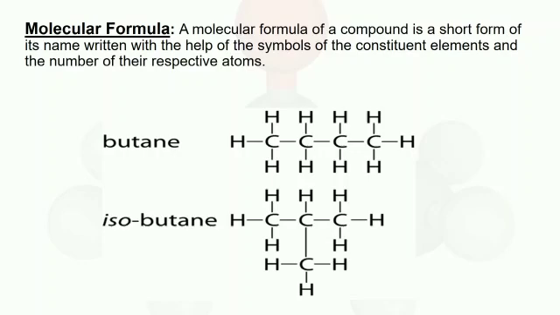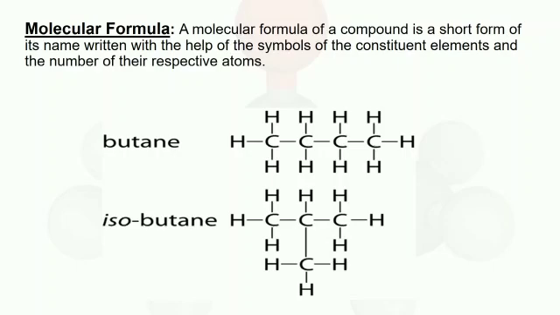Molecular formula. A molecule of a compound is formed by a chemical combination of atoms of two or more elements. Therefore, a molecular formula is used to represent a compound. A molecular formula of a compound is a short form of its name written with the help of the symbols of the constituent elements and the number of the respective atoms. A molecular formula is a chemical formula that indicates the kind of atoms and the number of each kind in a molecule of a compound.